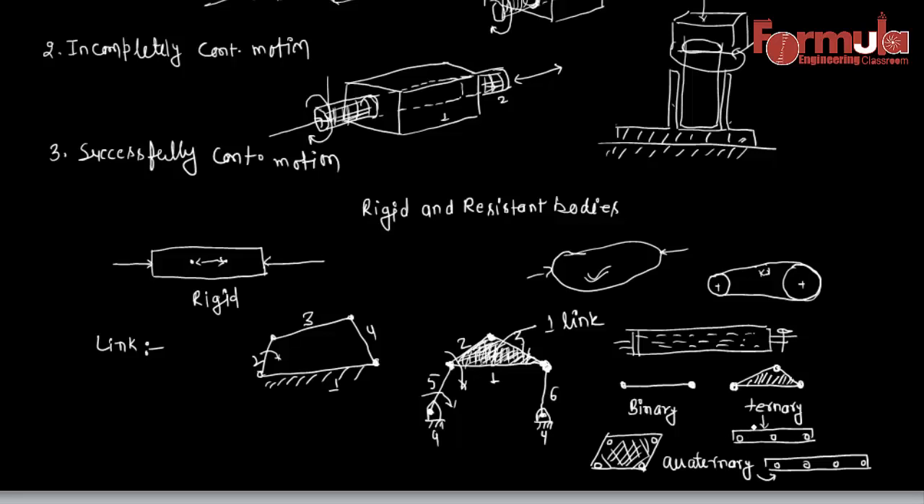So according to this, we can categorize the links. We are categorizing the links based on the number of pairings they are providing. When providing 2, it is defined as binary. When providing 3, it is defined as ternary. And when providing 4, it is defined as quaternary, and it goes on. Again, the shape doesn't matter. It only matters how many pairings they are providing. Okay.